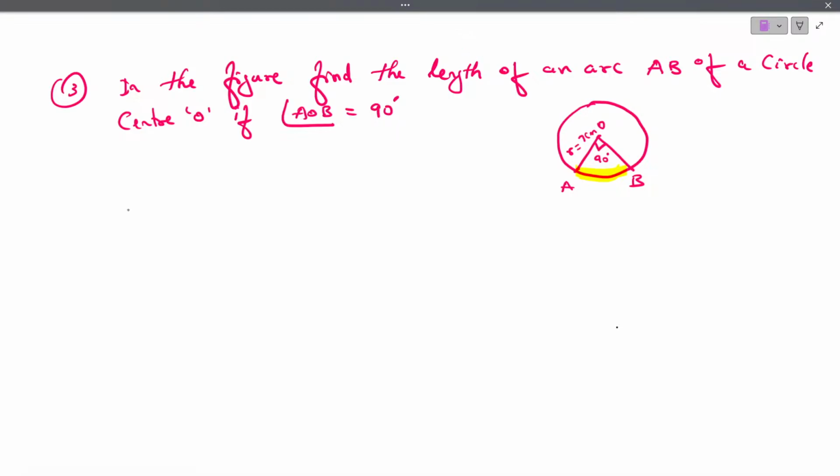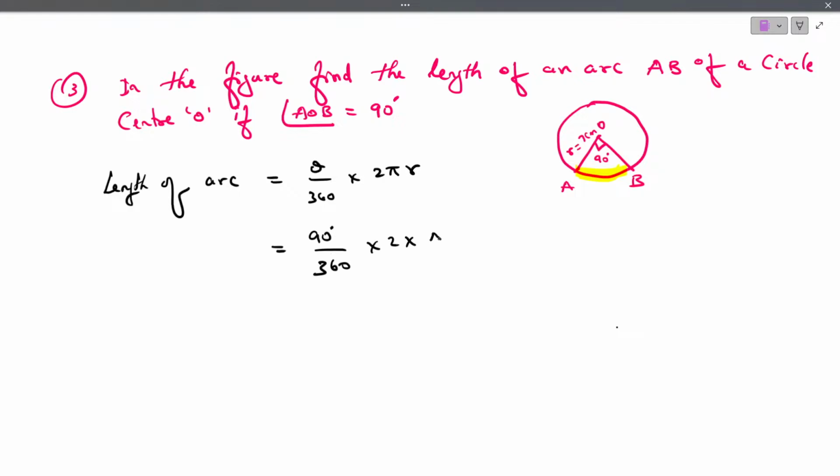We have the formula to find the length of an arc, that is theta by 360 into 2 pi r. Theta is the angle, and they have given 90. 90 by 360 into 2 into pi is 22 by 7.